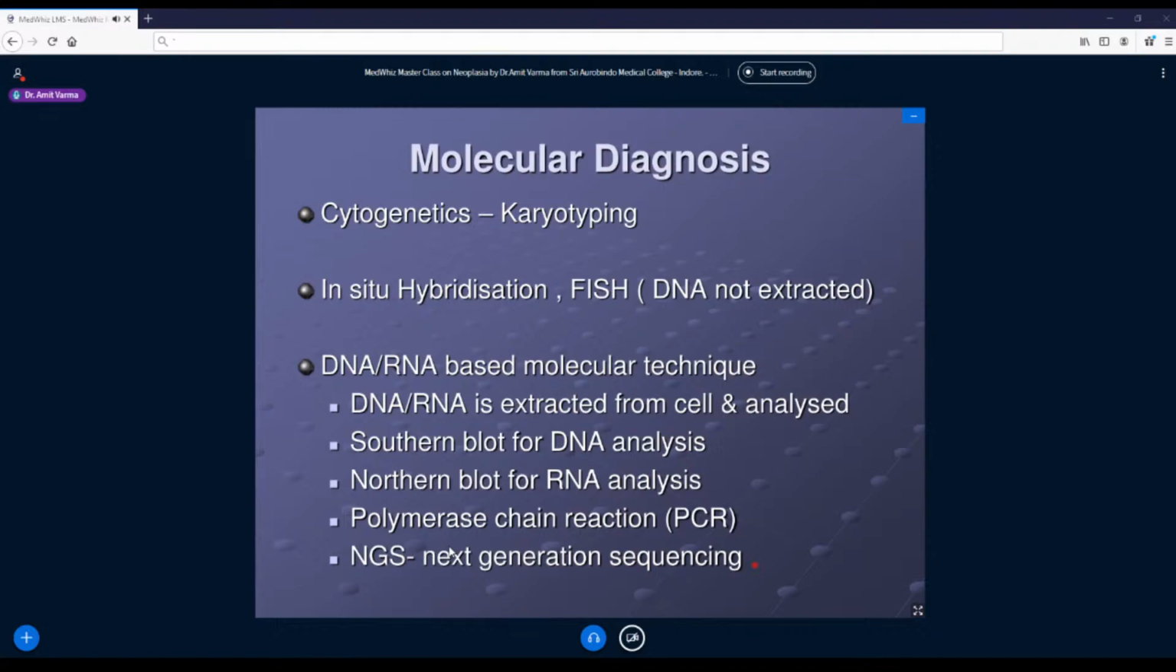NGS definitely is a costly affair, not affordable by masses, more helpful in research and to know new mutations which are not right now assigned to particular tumors. In future, NGS will replace PCR, maybe within 5 years. Of course, cost is one of the limiting constraints. With that, I come to the end of my series of neoplasia lectures, and I hope at least you got some insight into the tumors. Let us first proceed with the MCQs, and then I will come back to your questions.